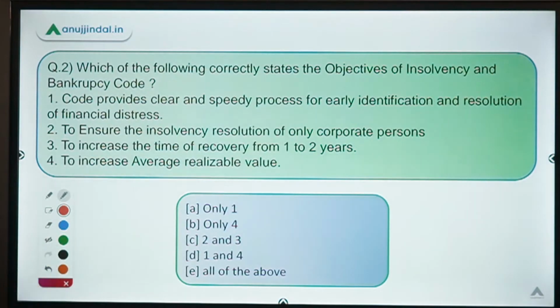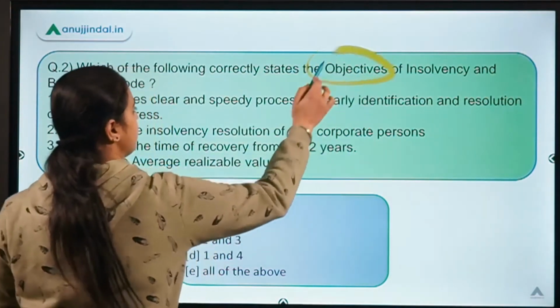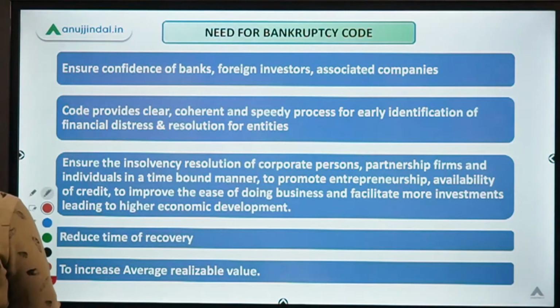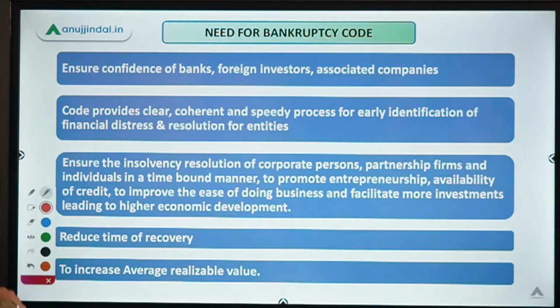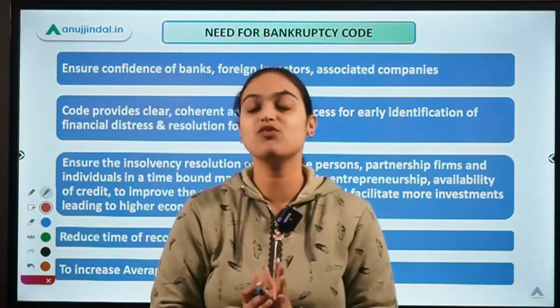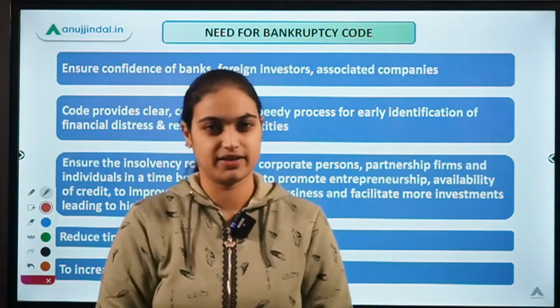It says, which of the following correctly states the objectives of the Insolvency and Bankruptcy Code. So we have to identify the objectives which are correct over here. Let's first discuss some of the objectives and then we'll read the question once again. So why do we need this code? As I've already told you, it's a law to handle all your insolvency and bankruptcy cases.